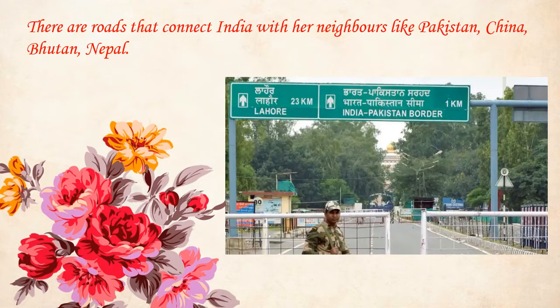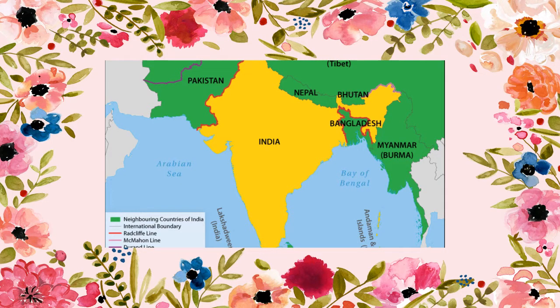There are few roads that connect India with her neighboring countries like Pakistan, Nepal, Bhutan, and even China.